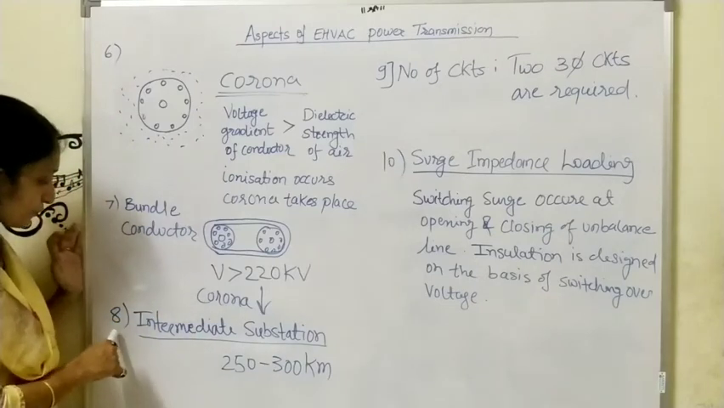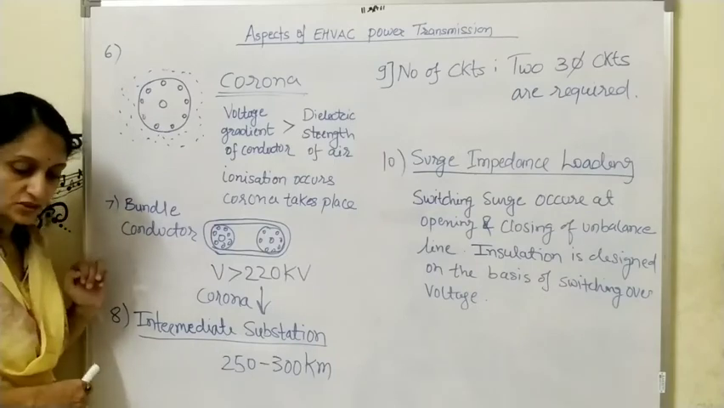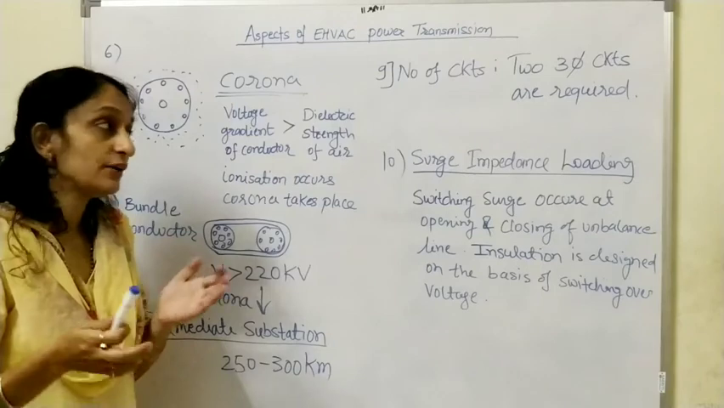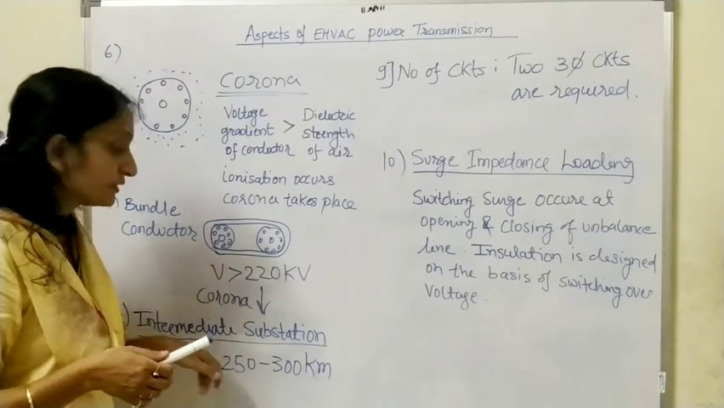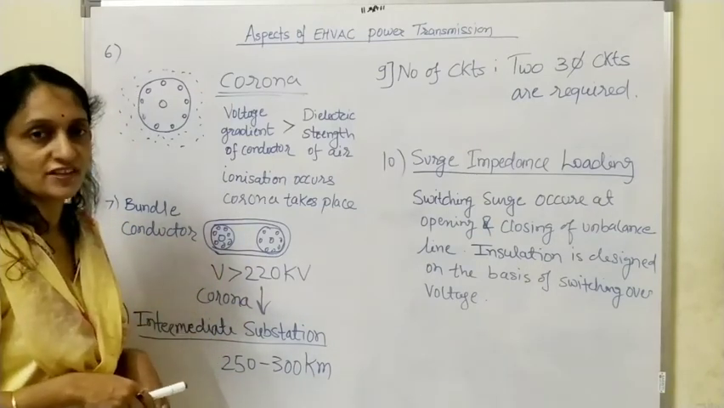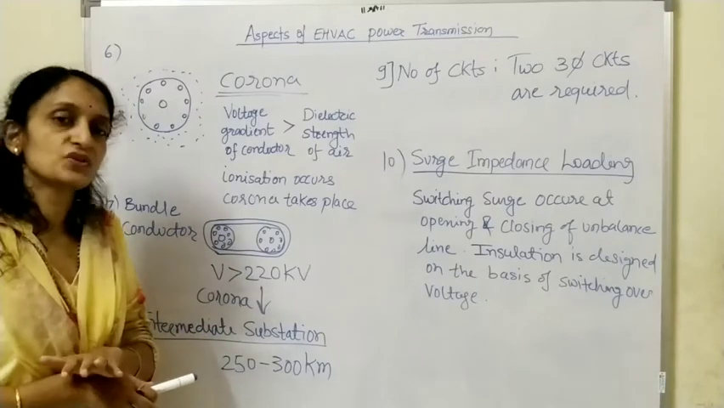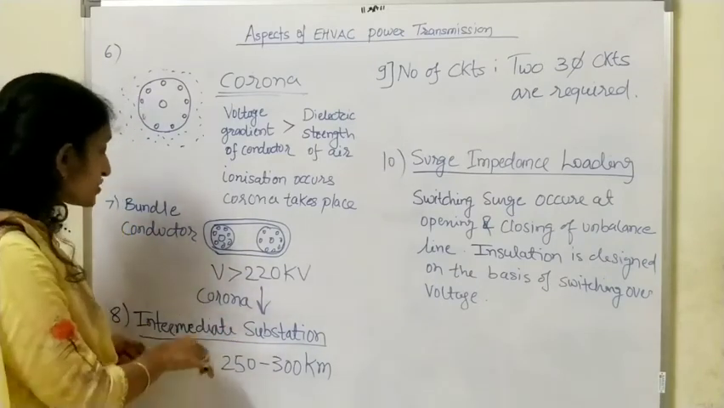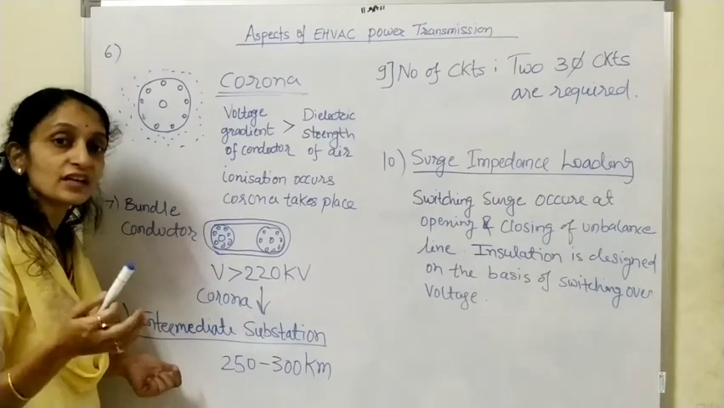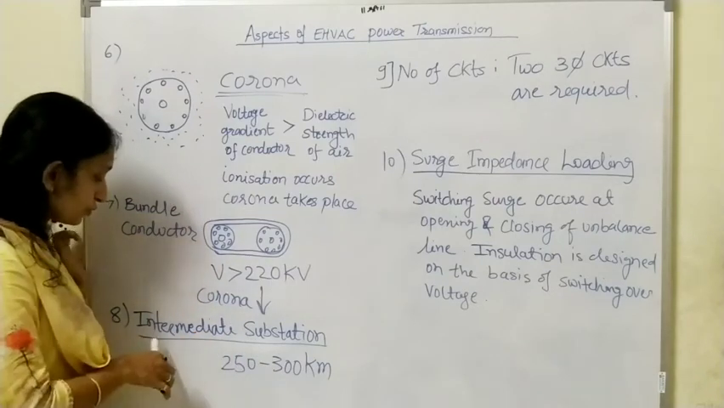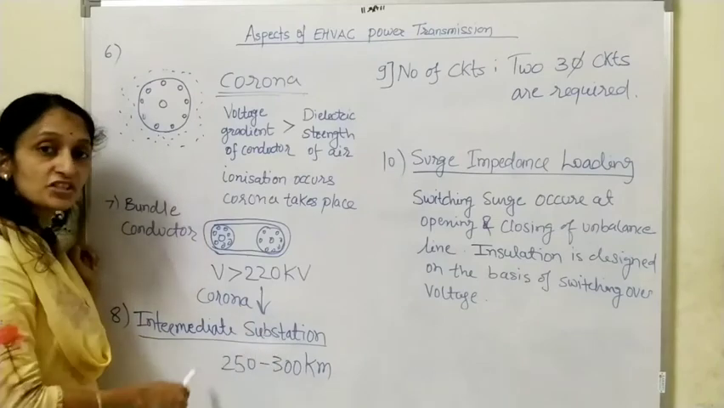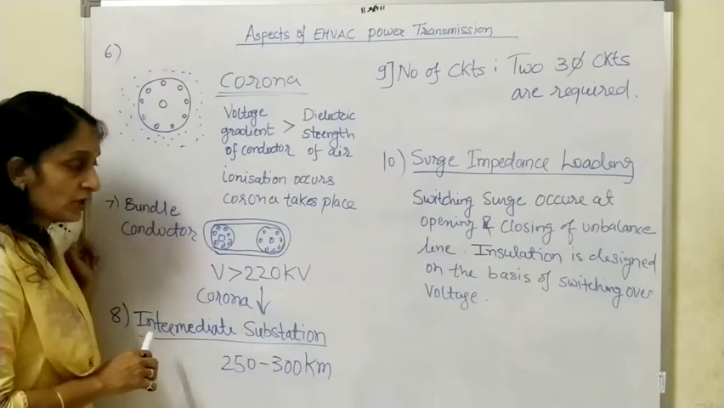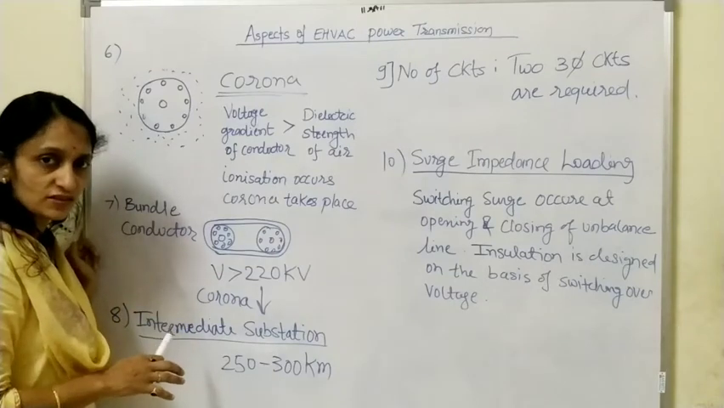Next, point number 8, intermediate substation. We have discussed this point earlier; this is one of the disadvantages of EHVAC transmission, because in HVDC transmission there will not be a substation, but in EHVAC transmission, as we need compensation, there will be an intermediate substation after 250 to 300 kilometers. So there will be a number of substations there.